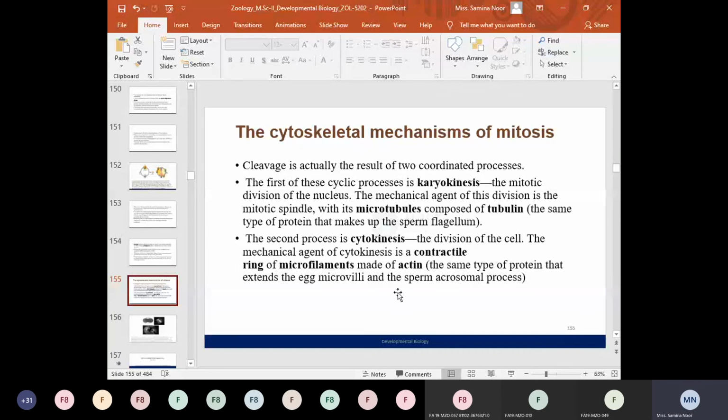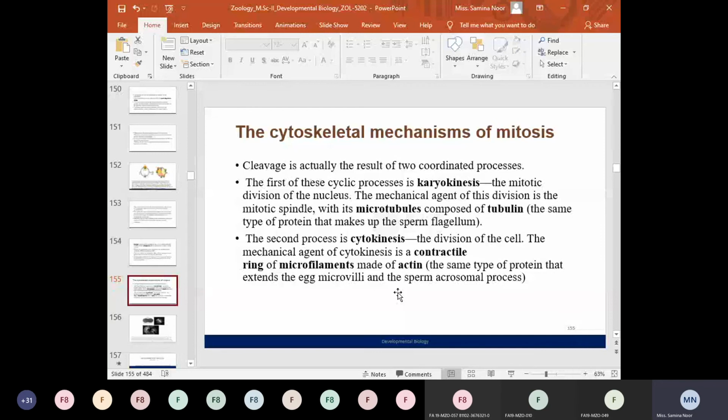Cytokinesis is the division of the cell cytoplasm, or the division of the cell. The mechanical agent for cytokinesis is the contractile ring of microfilaments. Such a ring of microfilaments is composed of actin proteins, the same actin proteins present in the egg microvilli and in the acrosomal processes.